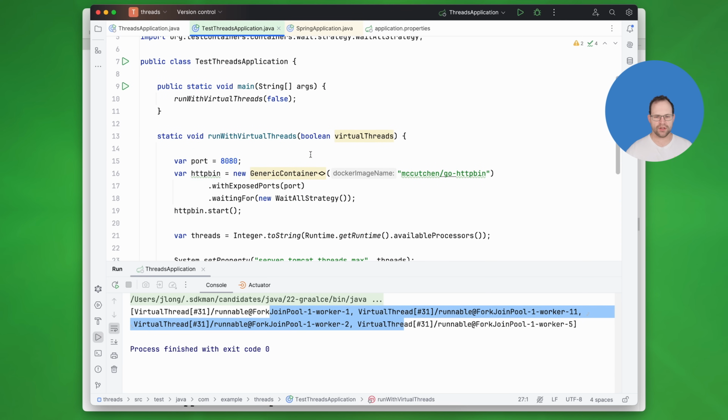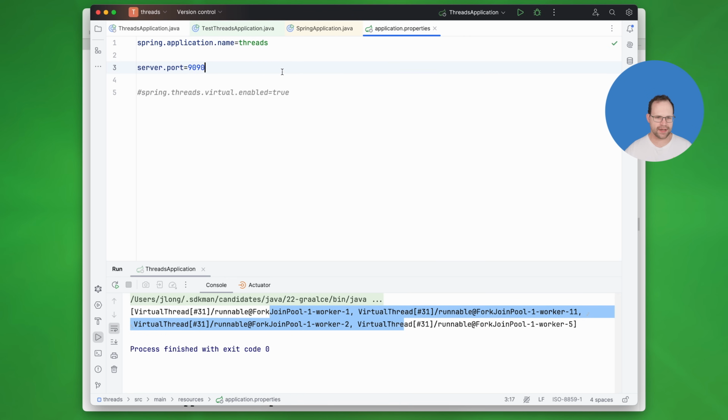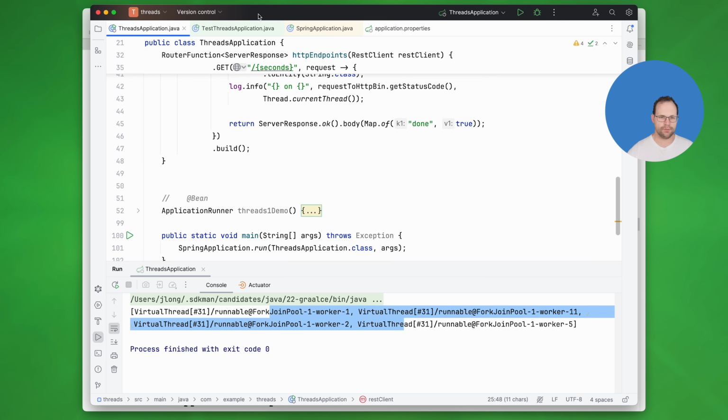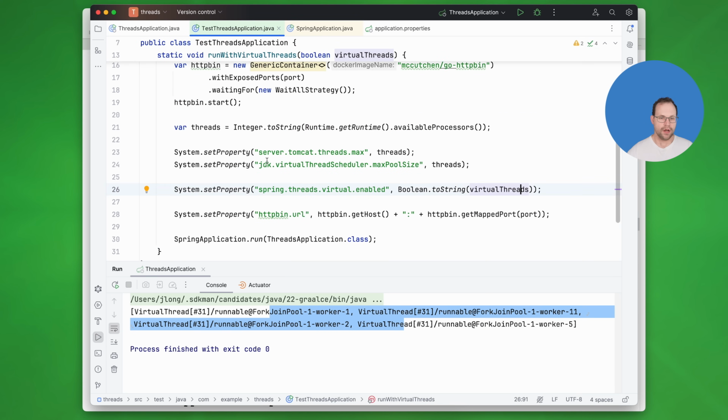And so we're going to set the property to true or false based on this boolean, and then that'll enable the key Spring Boot property, spring.threads.virtual.enabled. You'll see that here. So I'm not doing it in the property file, right? I'm doing it in the system, but it'll become part of the Spring environment, and it'll set the property for us. So spring.threads.virtual.enabled is equal to true or false. Okay, so we've got our method.